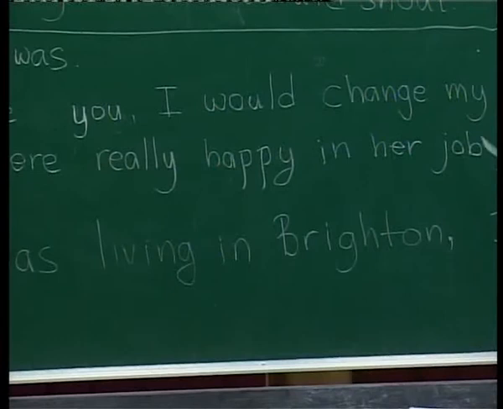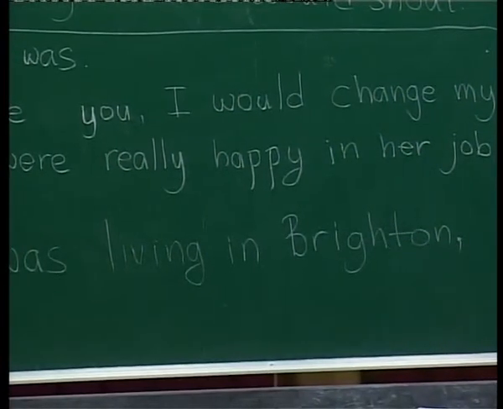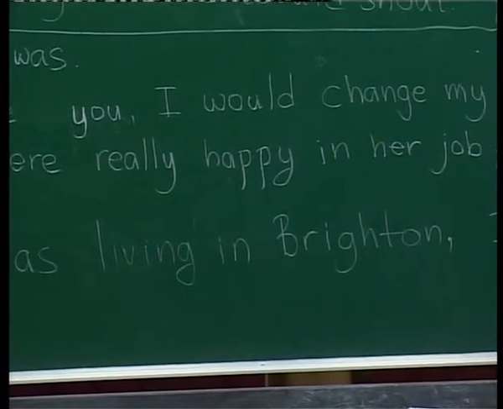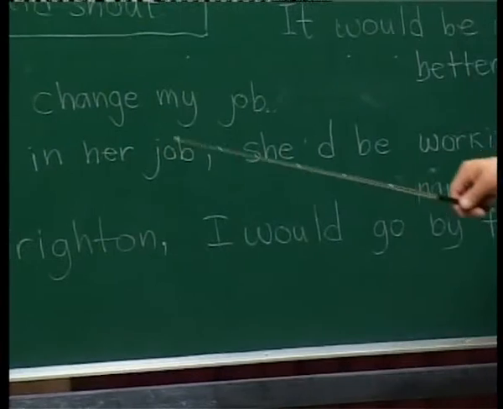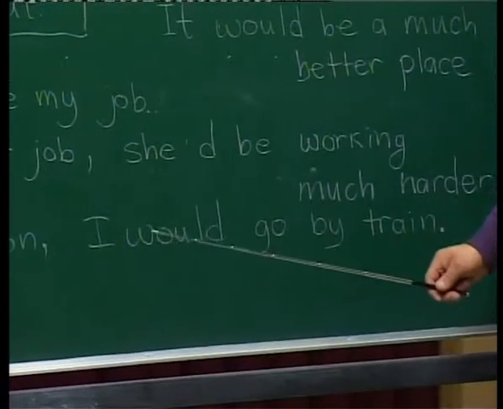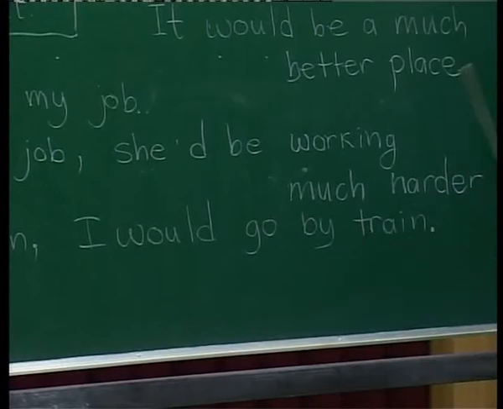So Brighton people use trains a lot. So I say, if I was living in Brighton, I would go by train.